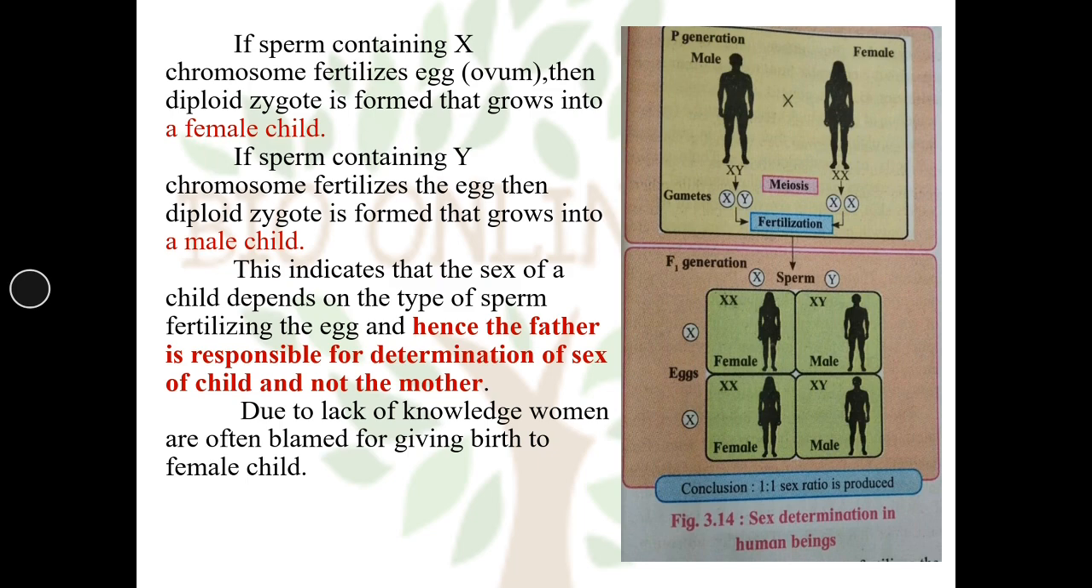The same concept is explained in the chart also. So, the male produces the gametes or sperms containing X and Y chromosome through meiosis, and female produces two eggs containing X chromosome by meiosis, and fertilization takes place. The conclusion is that female and male children are produced 50-50 in percentage, so the sex ratio which is produced is 1:1.